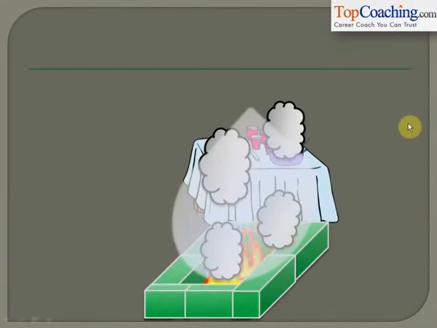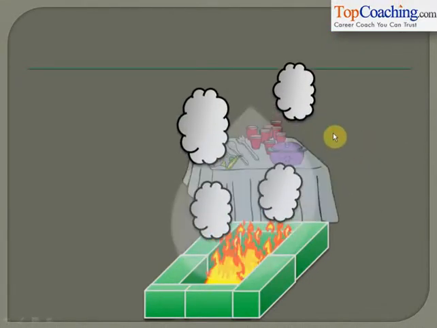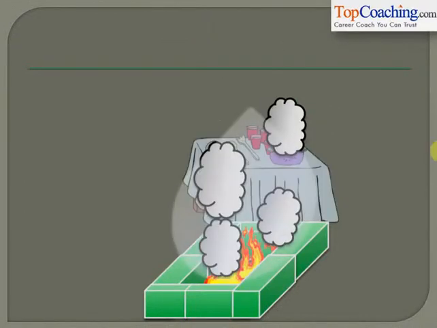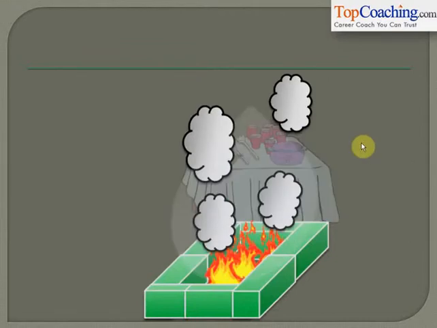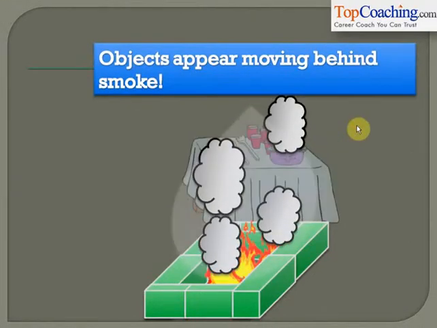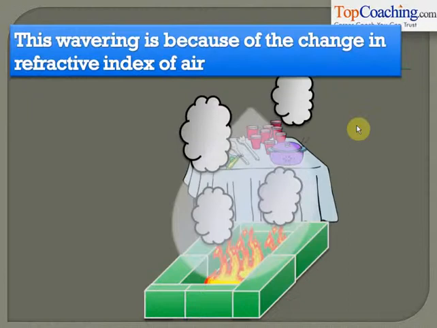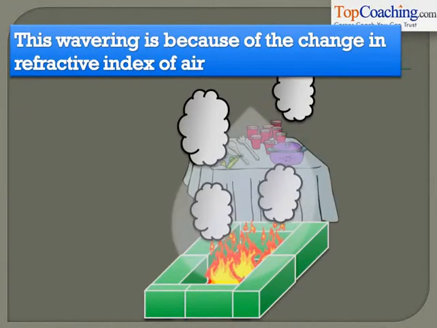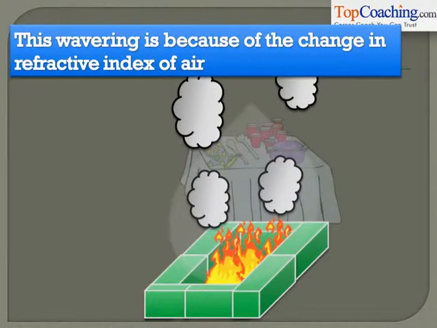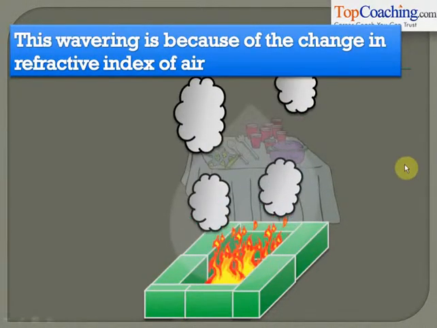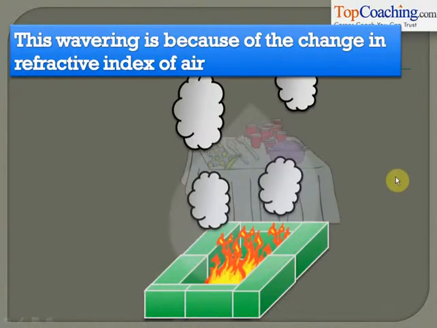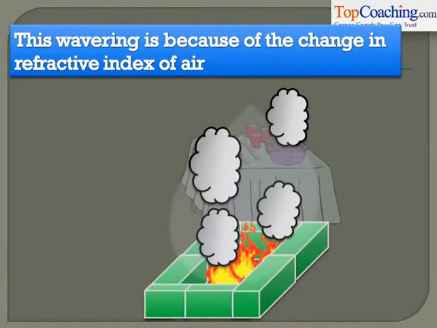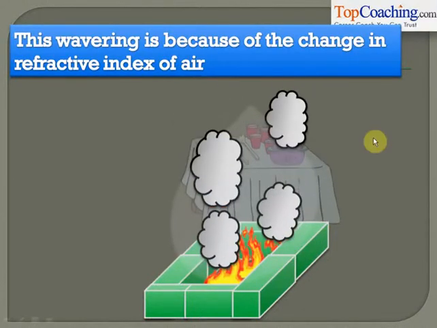After learning about all these phenomena, we learnt about atmospheric refraction. We learnt that objects behind smoke appear to be moving. This happens because the refractive index of the smoke keeps on changing as it is moving. Also, the refractive index of hot air is less than that of cold air, and therefore the objects also appear at a different position. Light reaches us after refraction, and that is when we see the object. And this light reaches us at different angles, and that is why we see the objects moving behind the smoke.